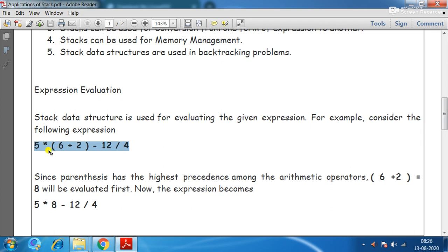For example, this one. Now in this, since parentheses have the highest precedence among the arithmetic operators, 6 plus 2 is evaluated first, so it becomes 5 into 8 minus 12 divided by 4.